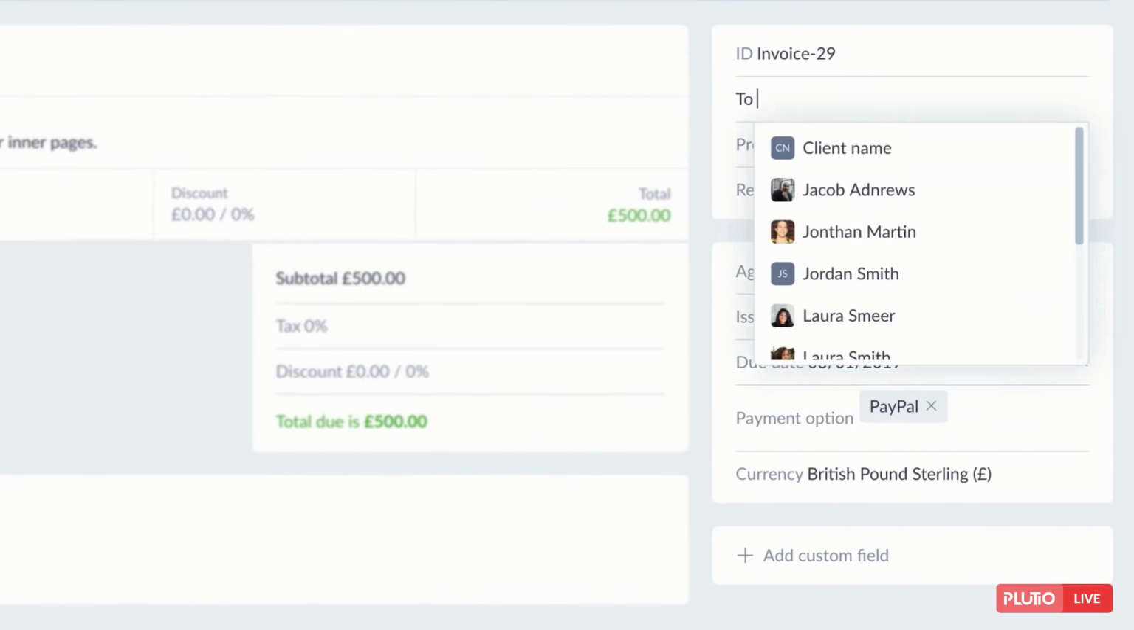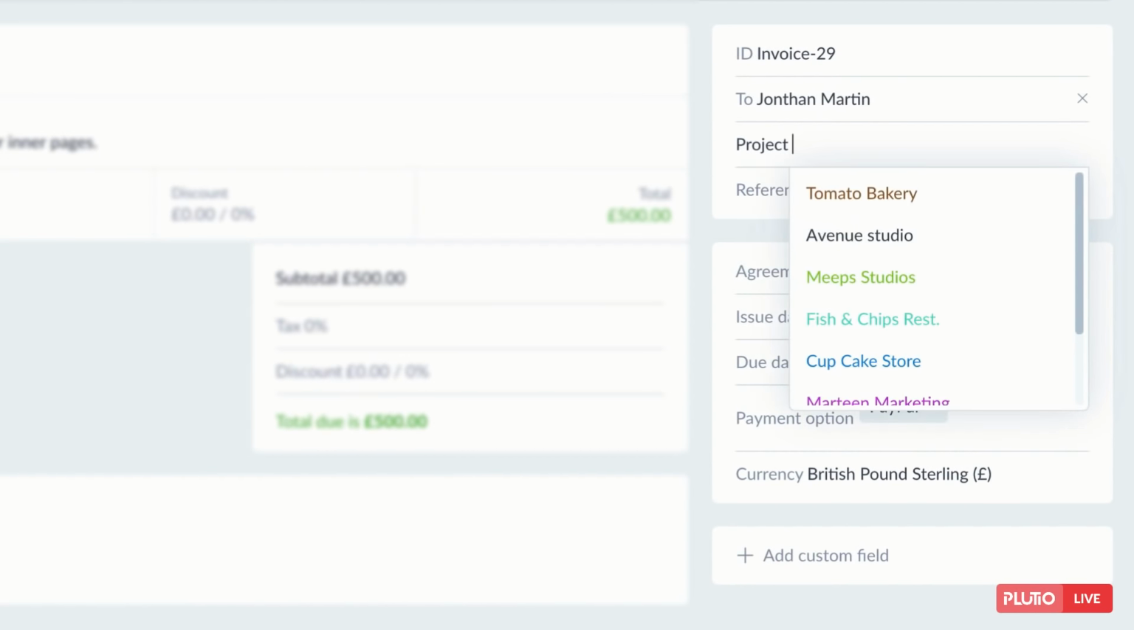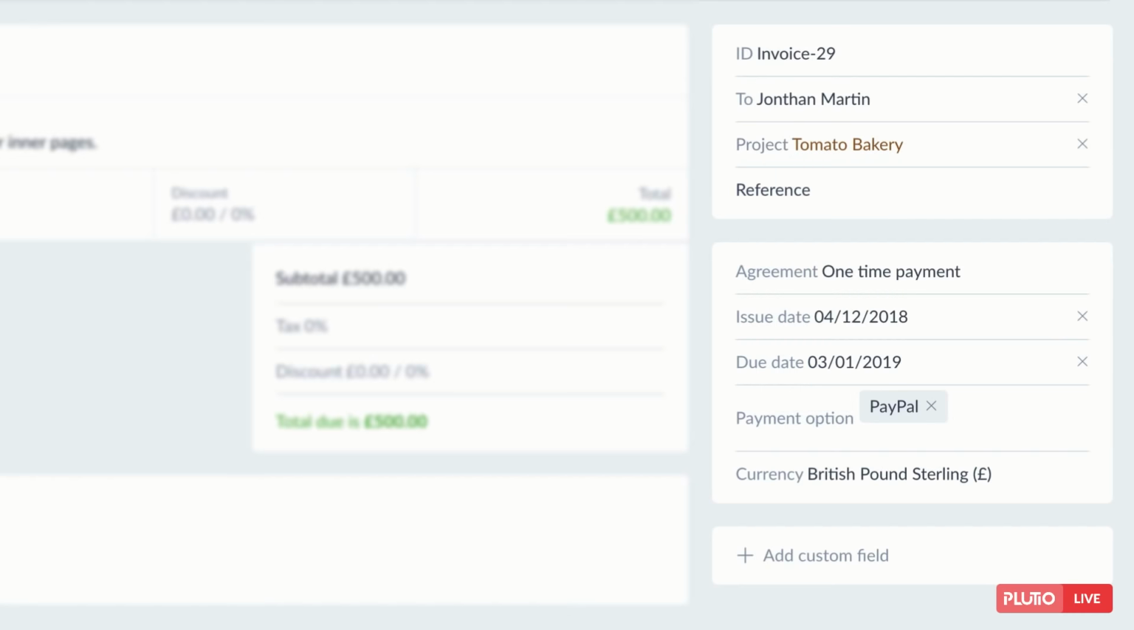From the Options menu, we should assign the invoice to a client and then to a project if applicable. There are three payment agreements to choose from: a one-time payment, recurring invoice, and a recurring billing. Although Plutio will automatically create a recurring invoice if the recurring invoicing or recurring billing is selected, it will only automatically bill the client if recurring billing is selected.